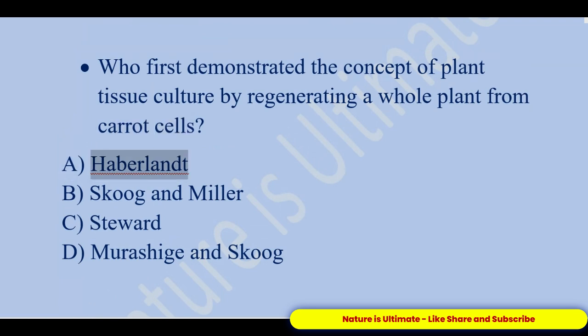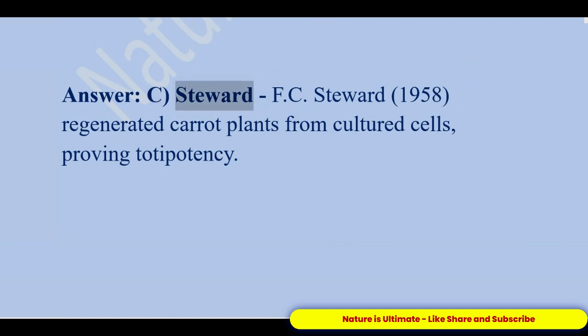Who first demonstrated the concept of plant tissue culture by regenerating a whole plant from carrot cells? A. Haberlandt. B. Skoog and Miller. C. Steward. D. Murashige and Skoog. Answer: C. Steward. F.C. Steward, 1958, regenerated carrot plants from cultured cells, proving totipotency.